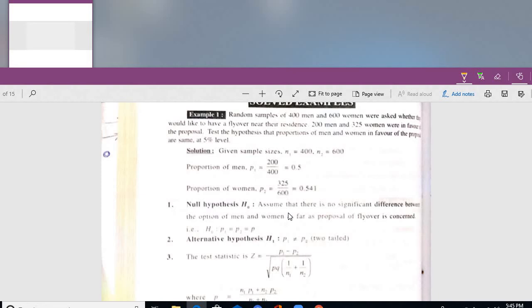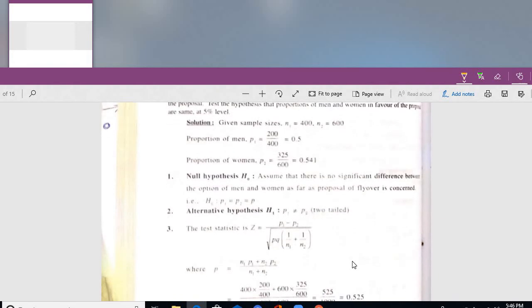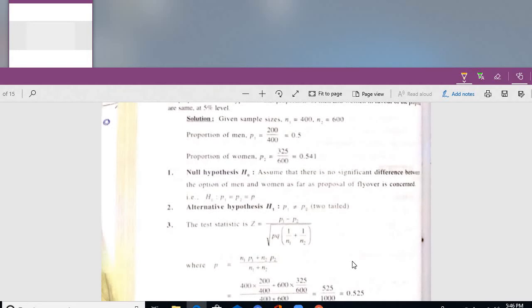Null hypothesis always shows the statement of equality. Assume that there is no significant difference between the opinion of men and women as far as the proposal of the flyover is concerned. Their opinions are the same. That is H0: P1 is equal to P2 is equal to P. Alternative hypothesis: their opinions differ. Two-tailed. Differs means not coinciding. P1 is not equal to P2. It may be less than, it may be greater than. I am talking about opinion. So P1 is not equal to P2.